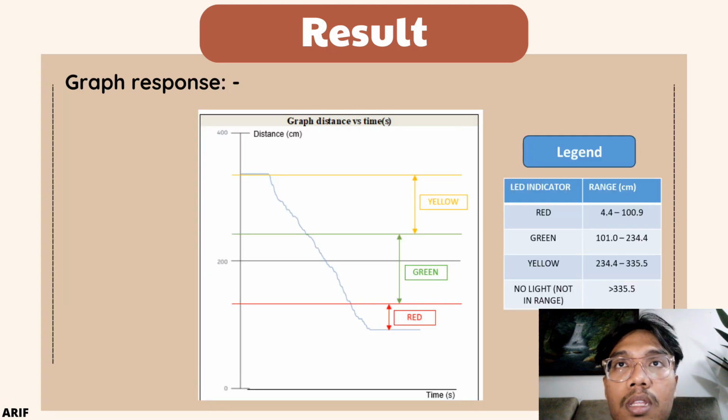So we look at the graph response here. I have highlighted the yellow region, green region and red region on the graph of distance versus time. The legend here indicates the range in which each LED indicator turns on.